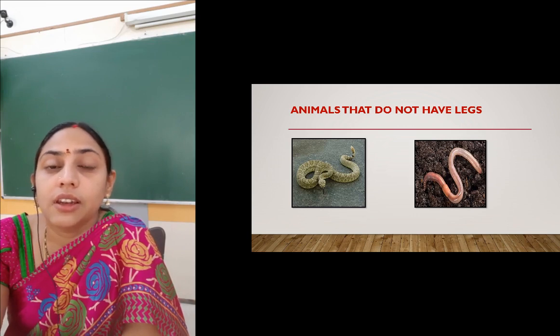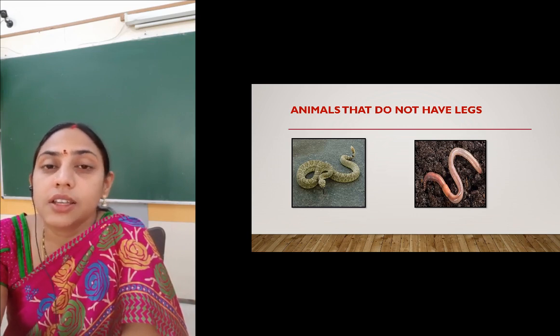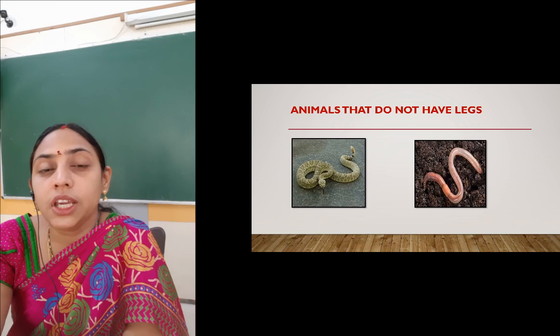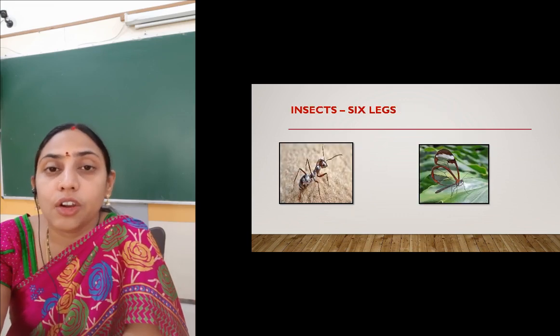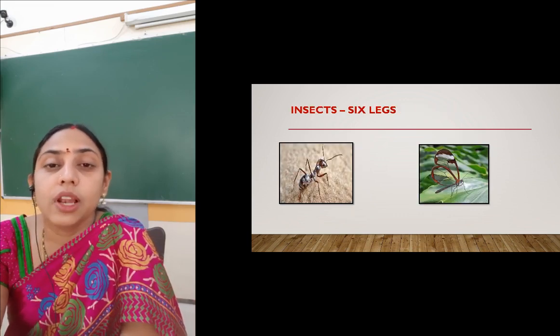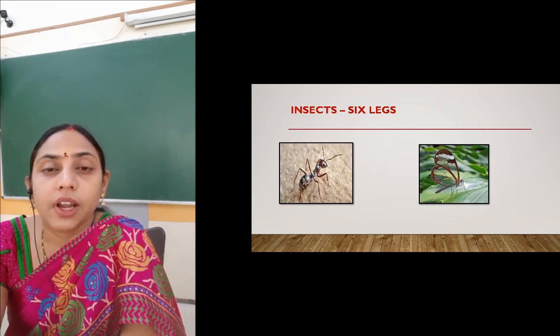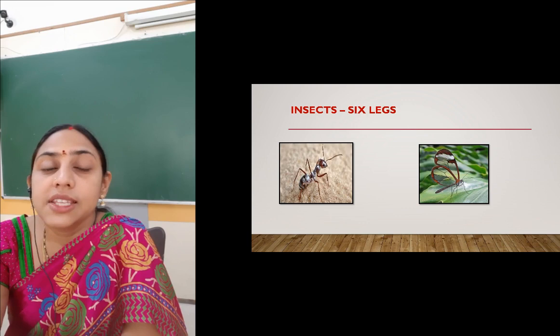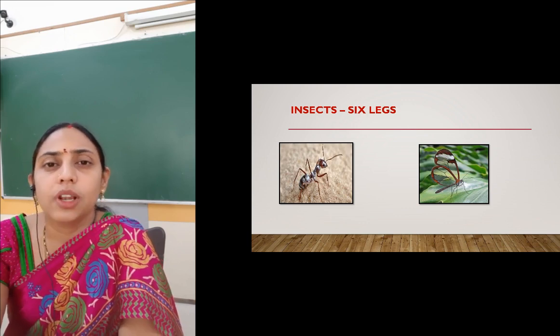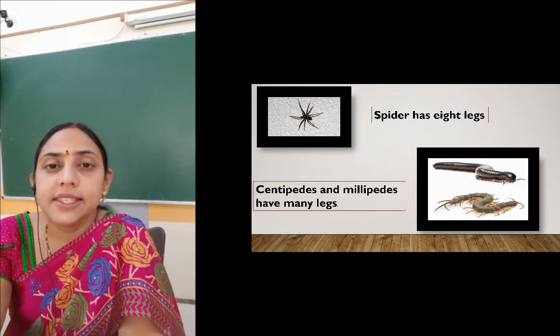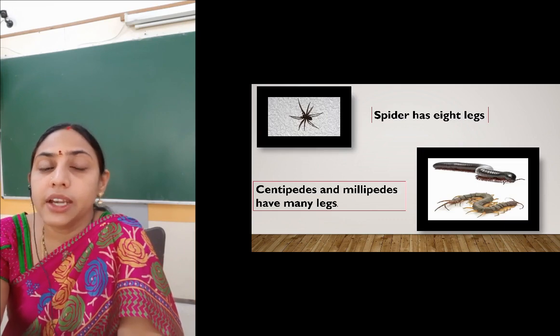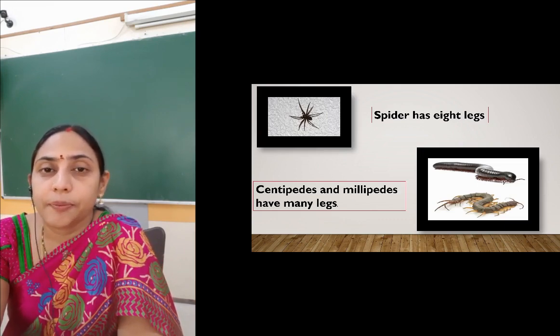We have seen in the earlier class that snakes and earthworms push their body in the forward direction and crawl. Many small animals like ants, butterflies and bugs have 6 legs. These small animals are called insects, right? The spider has 8 legs.